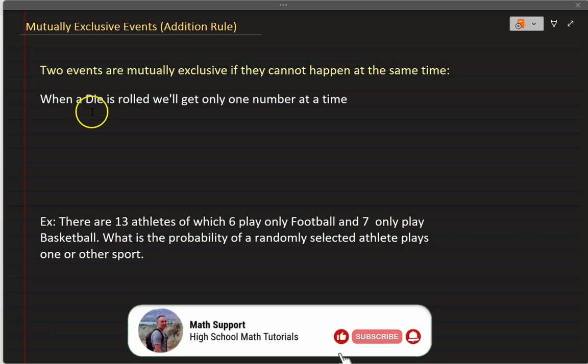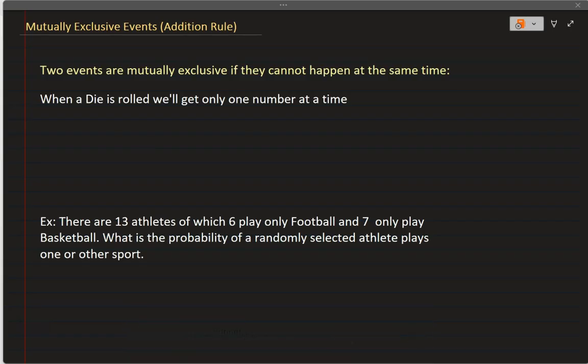When I roll a die, I'm going to get one outcome. Only one number is going to show up. When I roll a die, the probability of getting 1 is 1 over 6. I cannot get a 2 or a 3 at the same time. So just one number comes in. And that is mutually exclusive.